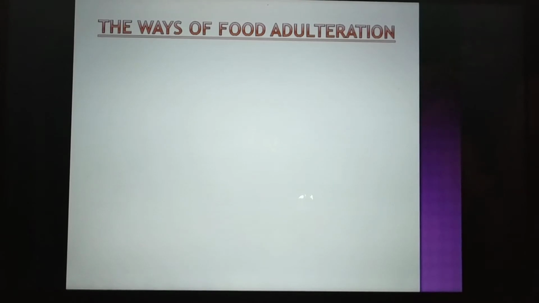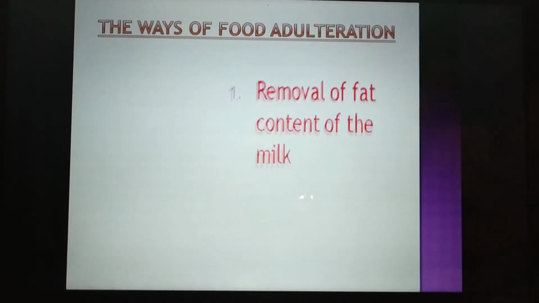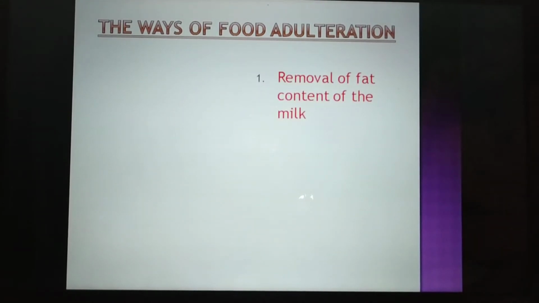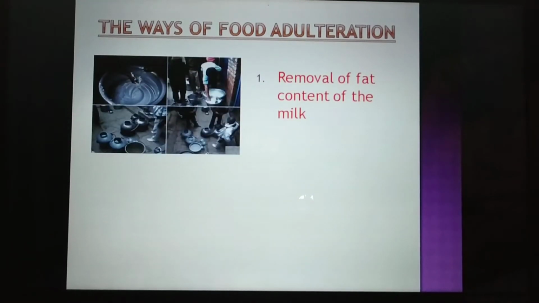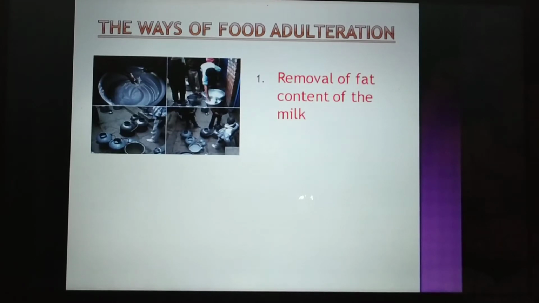Removal of fat content of the milk. Children, adulteration of food is done very commonly nowadays. The first and very commonly adulterated foodstuff is milk. Normally in milk, the fat, that is the fat that floats on the milk, is removed from the milk.